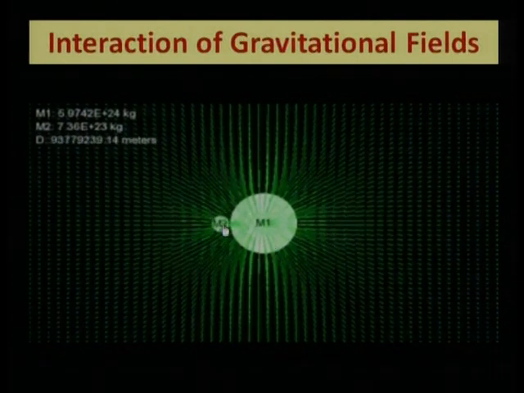So when this mass moves, actually it moves through this gravitational field. It penetrates the gravitational field produced by the other mass. And this is how the bigger mass will eat away the smaller mass, or the smaller mass will collapse towards the bigger mass.